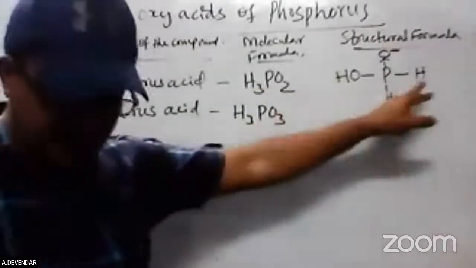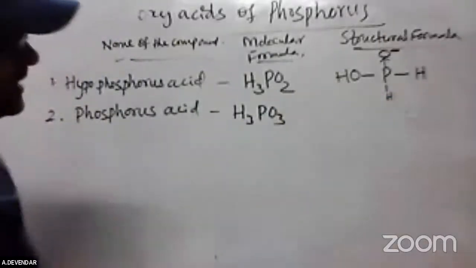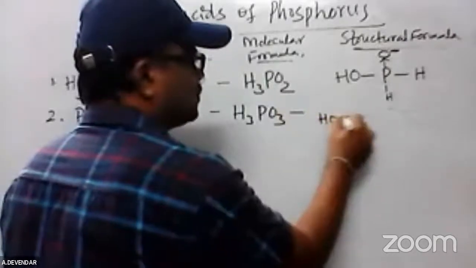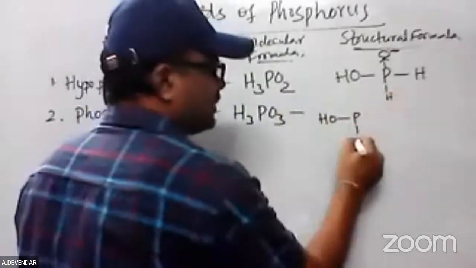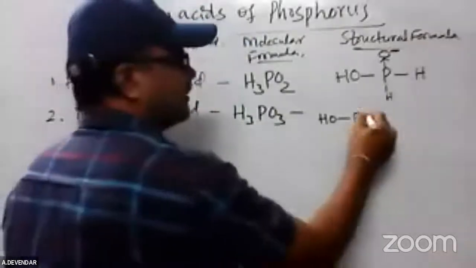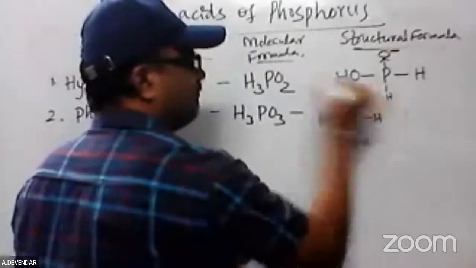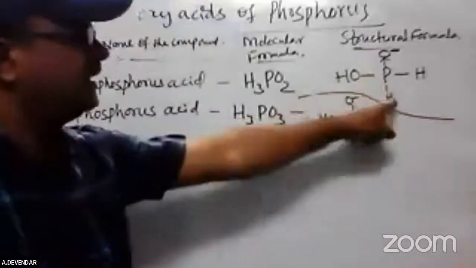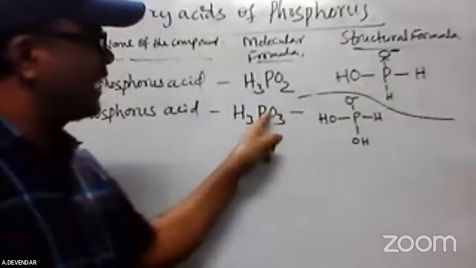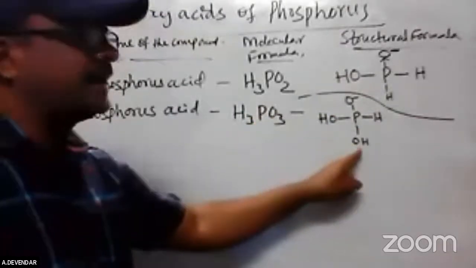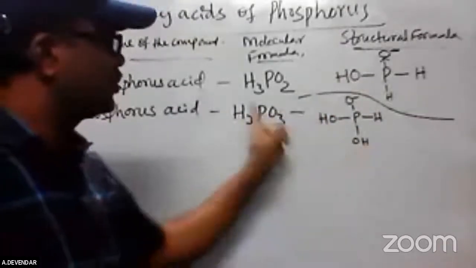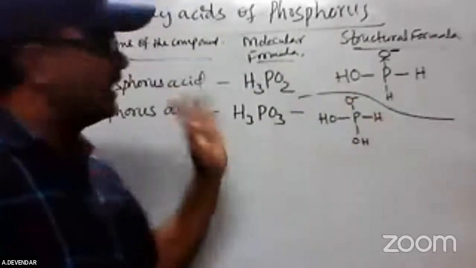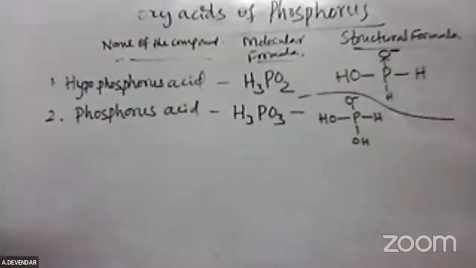The structure is very simple. Here the hydrogen becomes an OH, and the remaining parts are the same. See the difference between this one and this one: when 1 more oxygen is added, we get 2 hydroxy groups, 3 oxygens and 3 hydrogens. This is phosphorus acid.